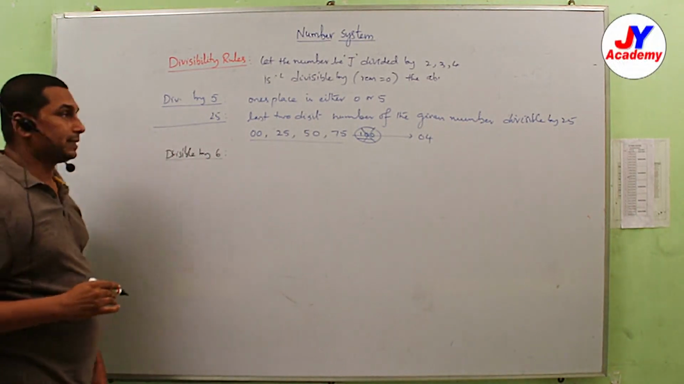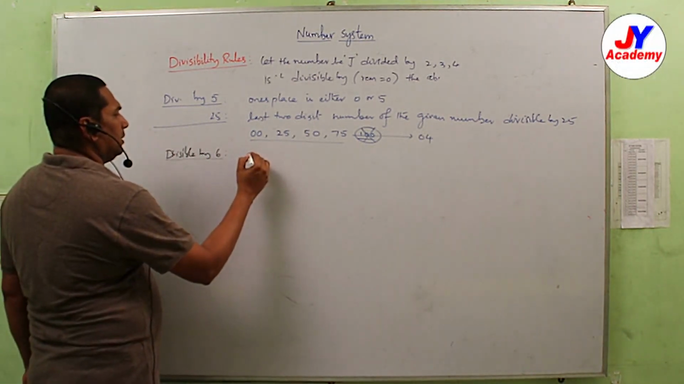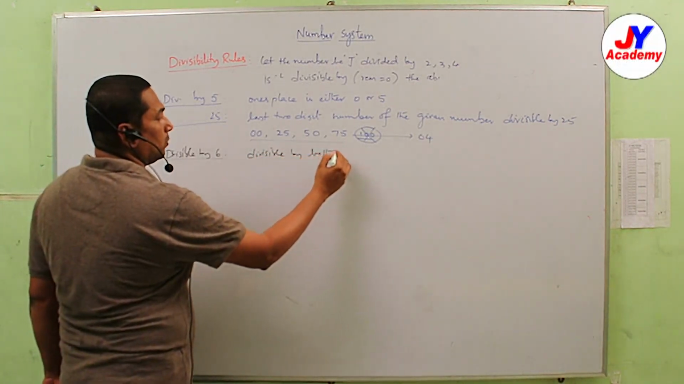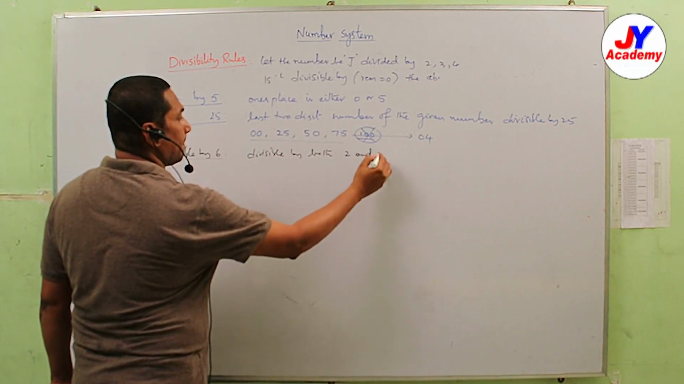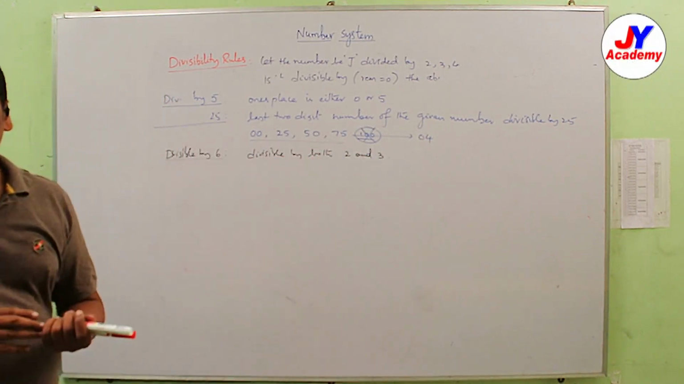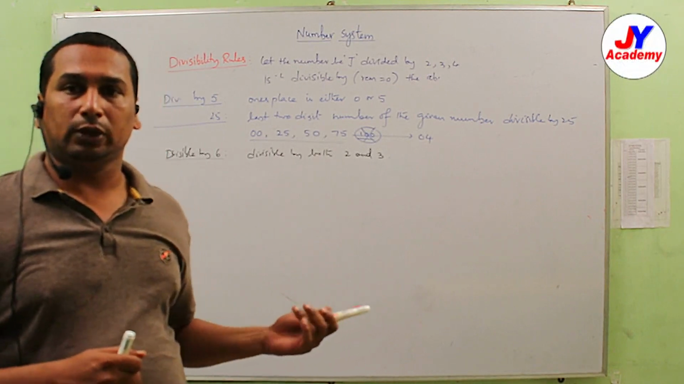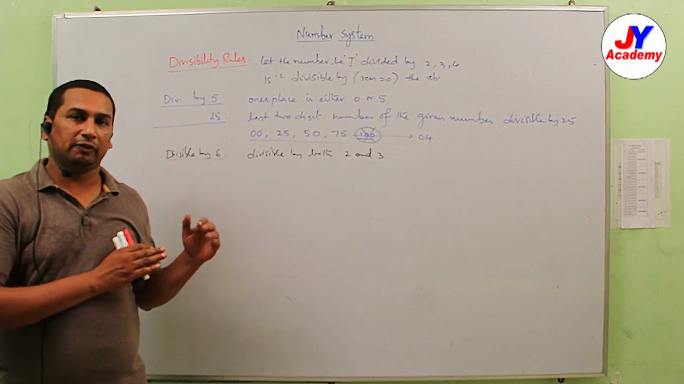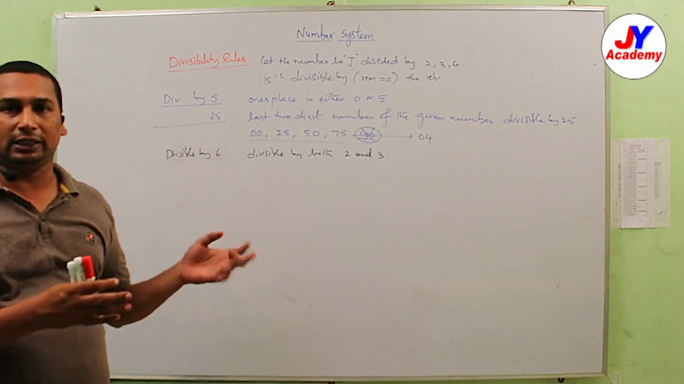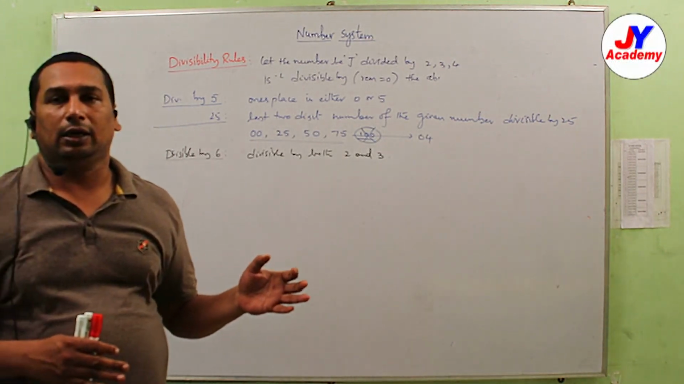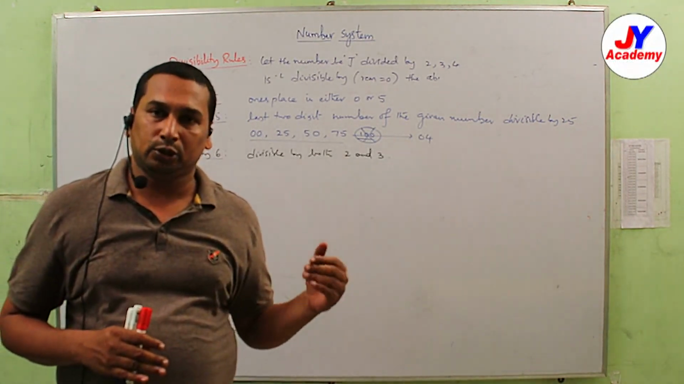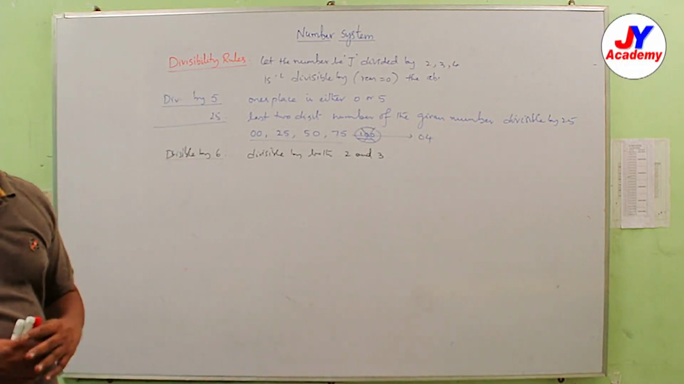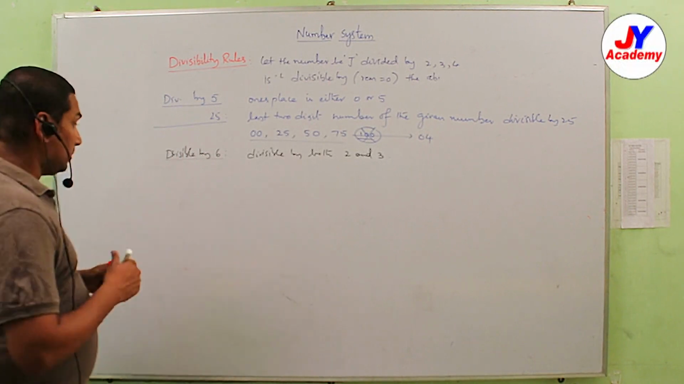Divisible by 6: the number must be divisible by both 2 and 3. Already we had discussed 2 and 3. If the number is divisible by both 2 and 3, first we can verify with 2 easily by verifying the units place. If it is divisible by 2, then go for verification with 3. Otherwise, no need; directly we can write it is not divisible by 6. Next, divisible by 7.